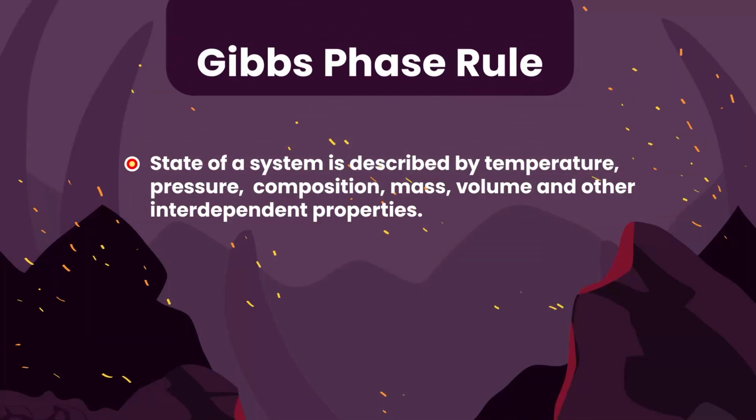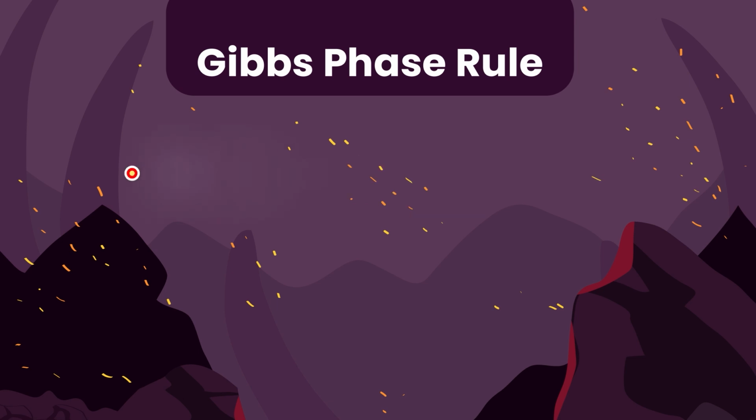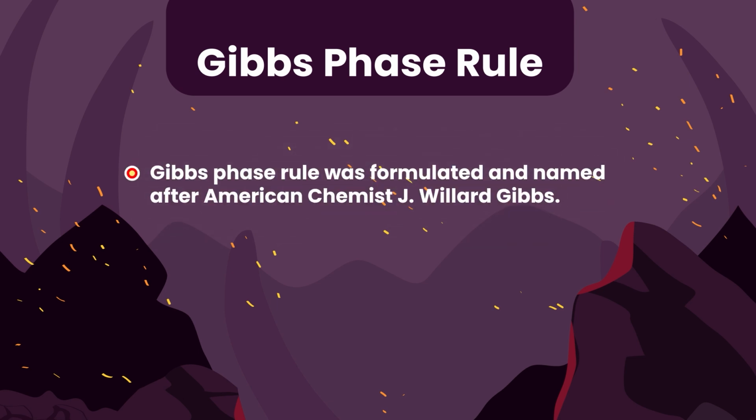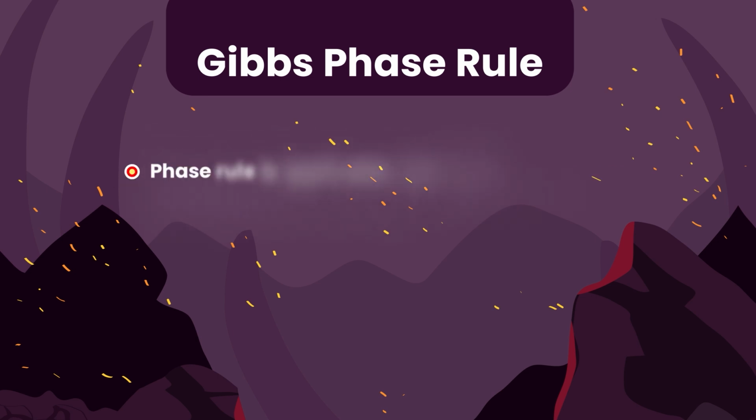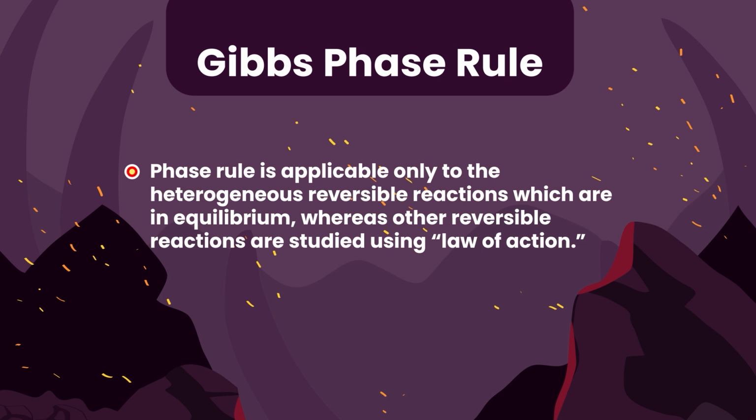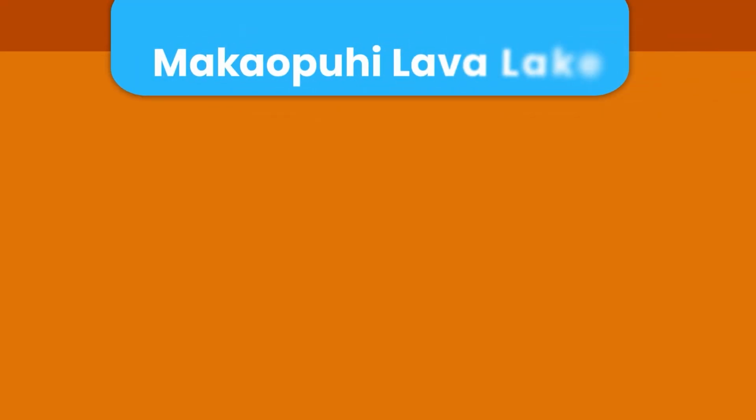Now I will discuss the Gibbs phase rule. The state of a system is described by temperature, pressure, composition, mass, volume and other independent properties. The Gibbs phase rule was formulated and named after the American chemist J. Willard Gibbs. It is used in determination of the degree of freedom F of a system. Phase rule is applicable only to heterogeneous reversible reactions which are in equilibrium, whereas other reversible reactions are studied using the law of mass action. I am citing one example of the Makaopuhi lava lake.